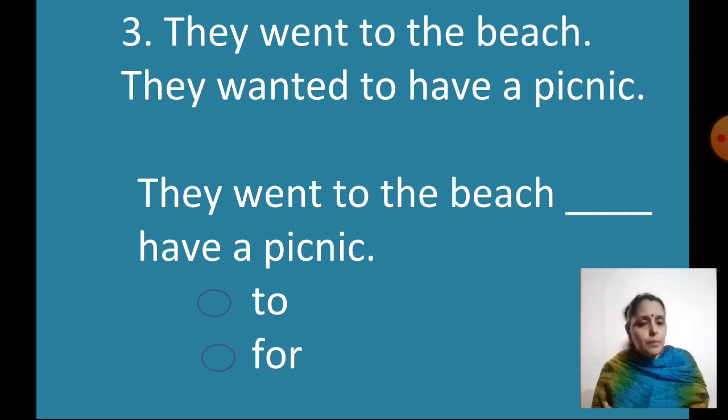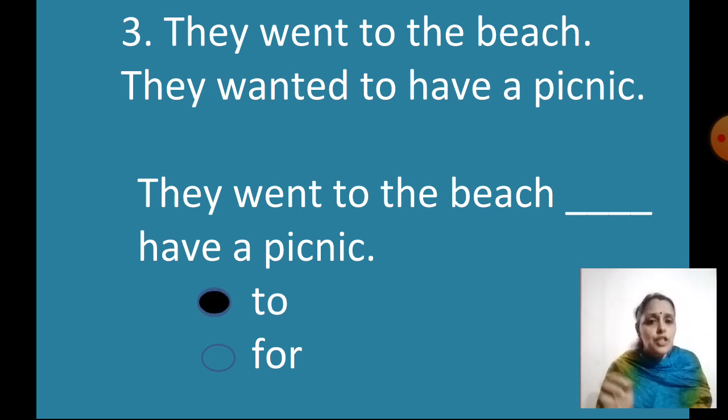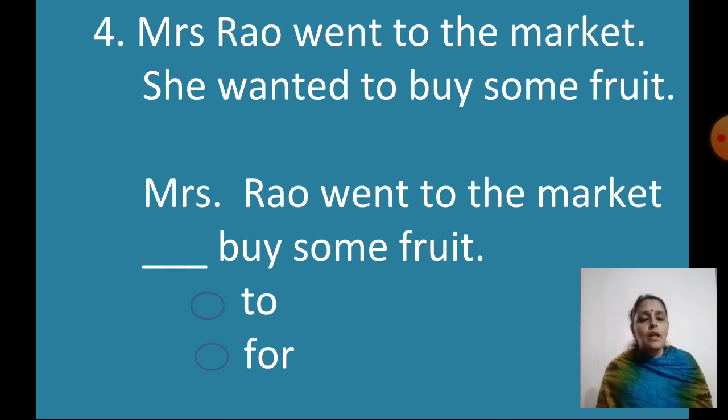They went to the beach. They wanted to have a picnic. They went to the beach. Why did they go to the beach? To have a picnic. So what is the correct answer? TO. They went to the beach to have a picnic. Mrs. Rao went to the market.